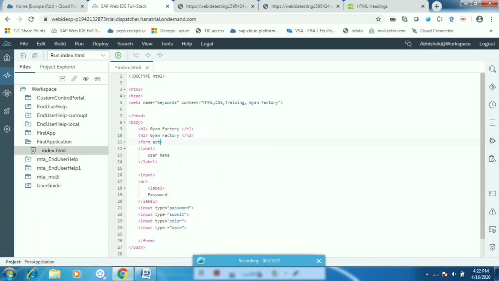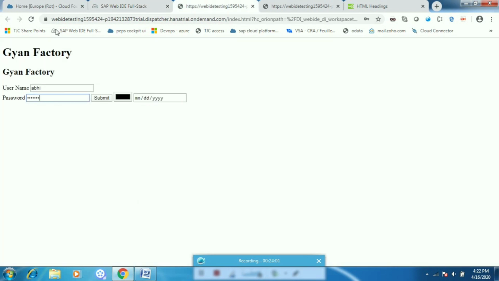So if I give some action, and here suppose I give http Gyanfactory, sorry, .com, and if I save it, you can see now if I refresh this,